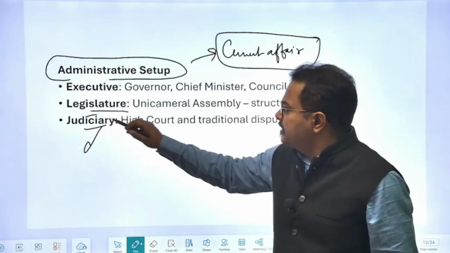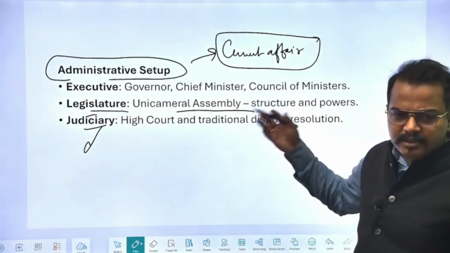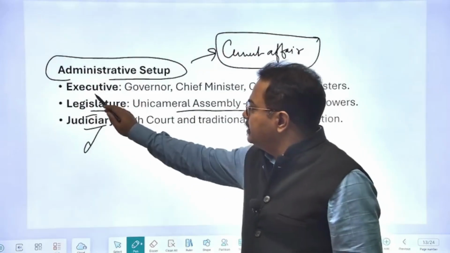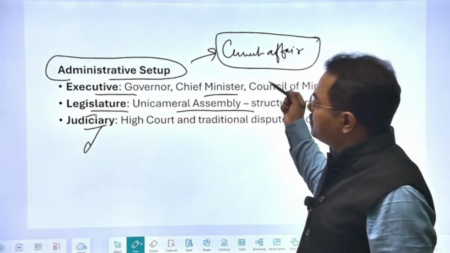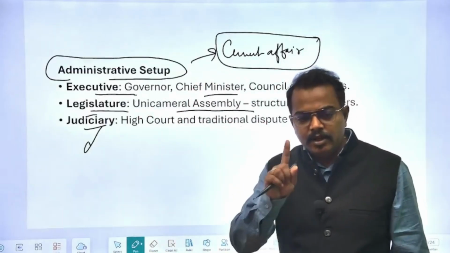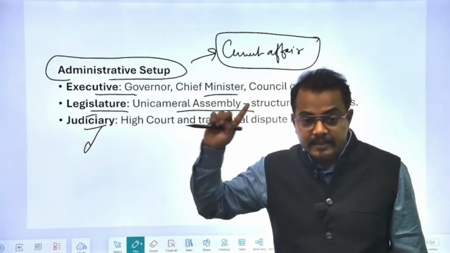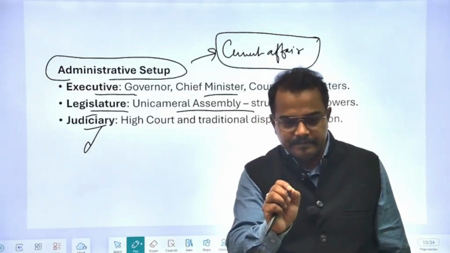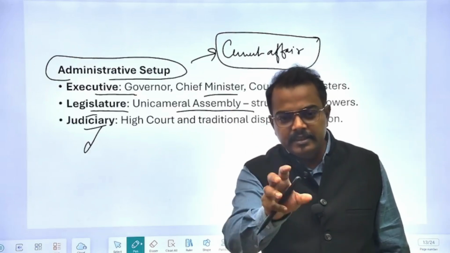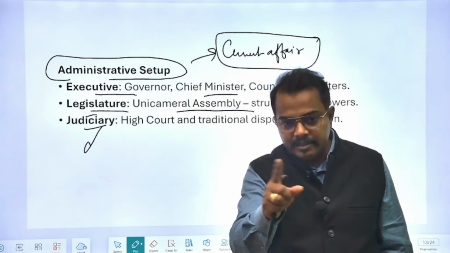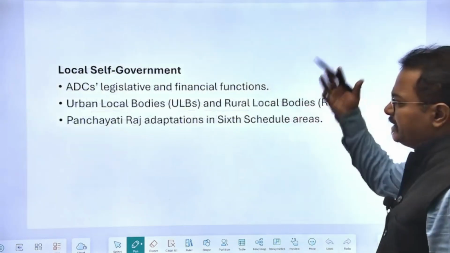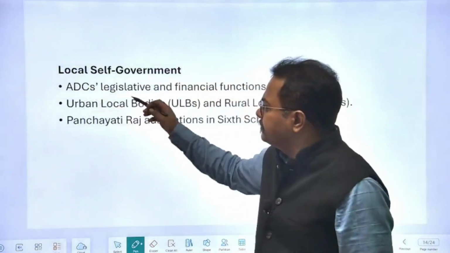Similarly, for the legislature, there can be a unicameral assembly structure. What is the structure there? In many states there are unicameral assemblies. Then the executive, governor, chief minister, all these things are similar. So in the polity section, you always have to emphasize whether they have something special or traditional. If there is something traditional in the rural local body or urban local body, then you have to read about that. Polity will not have a very big content, but anyway.